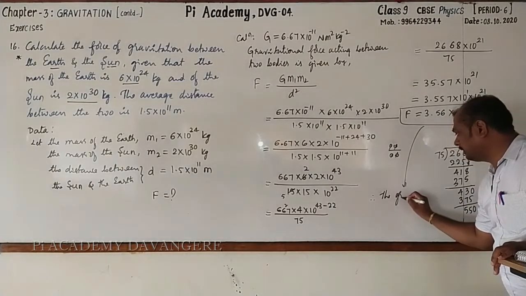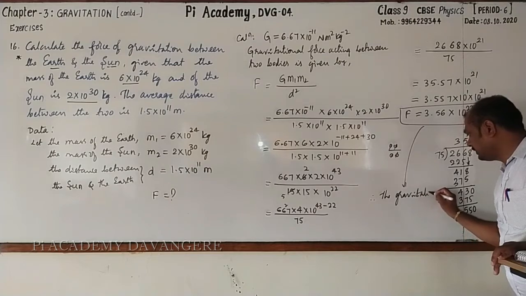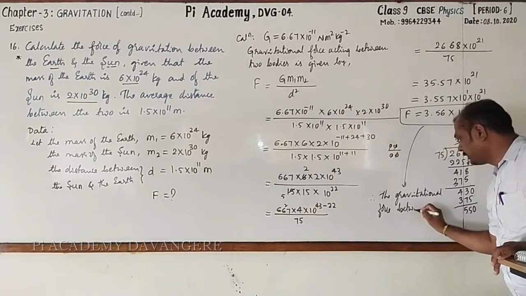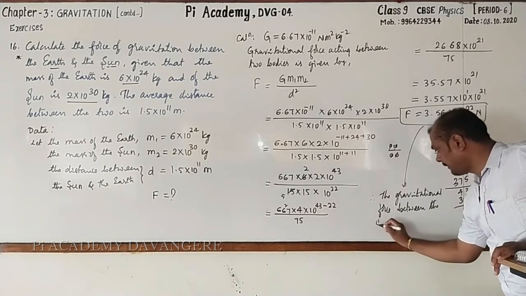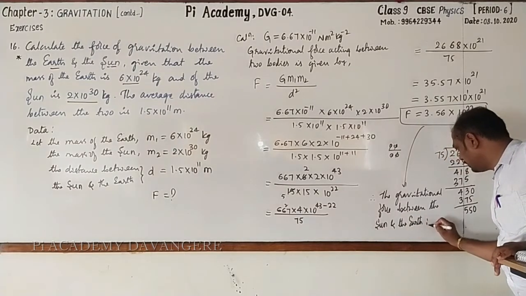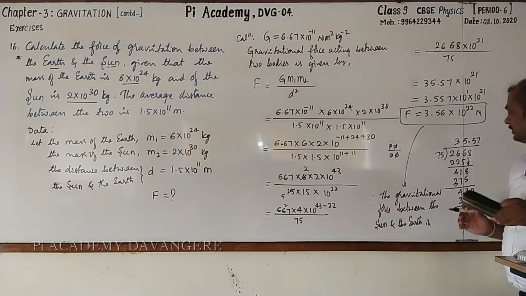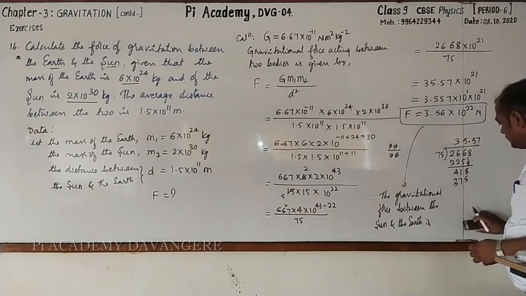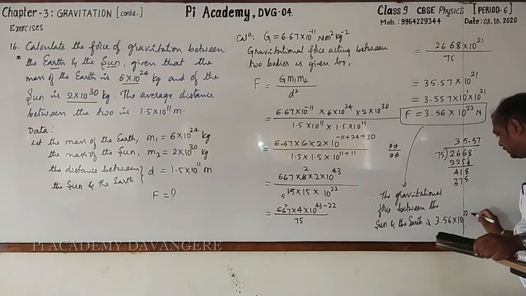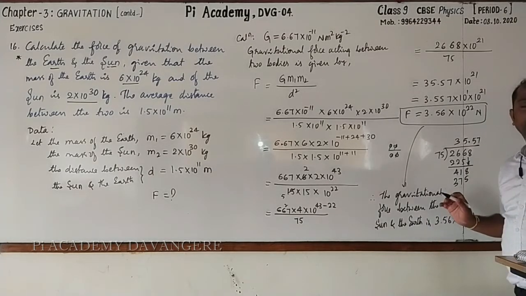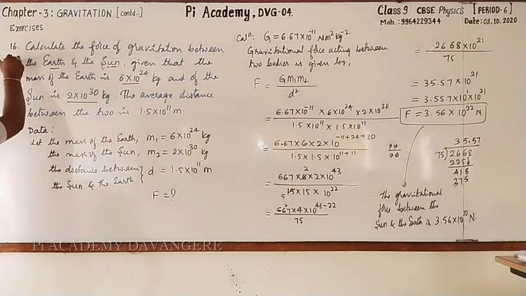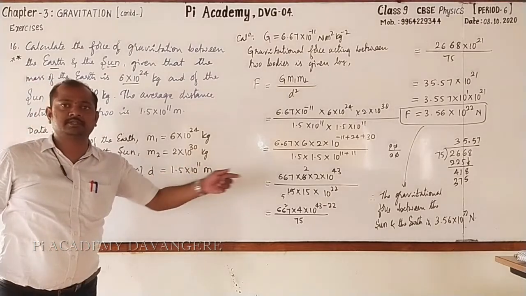Therefore, the gravitational force between the sun and the earth is 3.56 into 10 raised to the power 22 Newton. Remember this one, and even you should practice this. I'll put one more star mark as it is very important from the examination point of view.